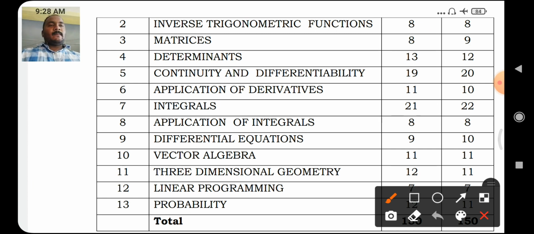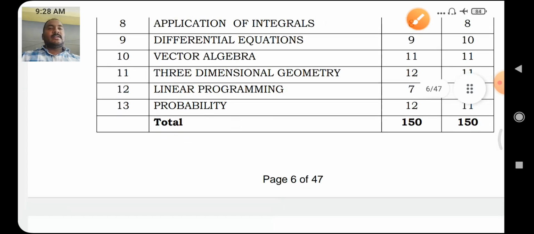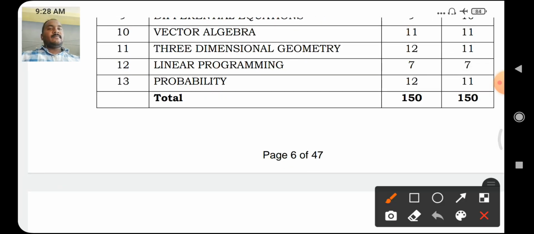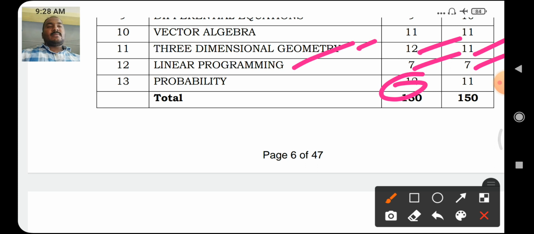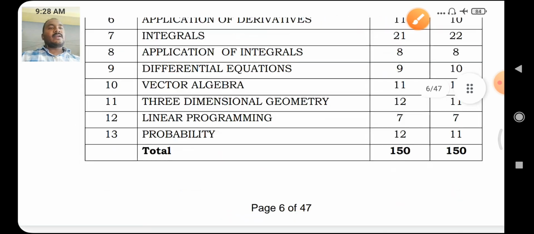derivatives, number of teaching hours is 11, marks 10. Integrals, number of teaching hours is 21 and marks 22. Applications of integrals 8, 8. Differential equation, number of teaching hours is 9 and marks 10. Vector algebra 11, 11. And 3-dimensional geometry, 12, 11. LPP 7, 7. Okay, 1 mark 1 question plus 6 mark 1 question. Probability, the number of teaching hours is 12 and marks on this chapter is 11. Okay, this is our weightage to content.